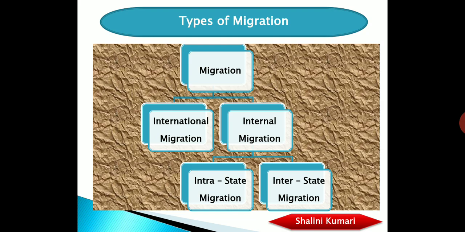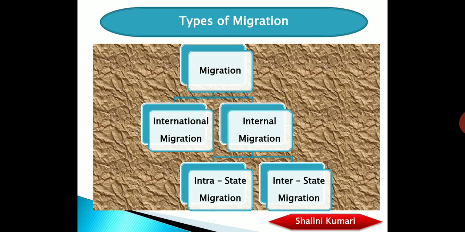Again, internal can be intrastate migration or interstate migration. When I talk about intrastate, that is within a state. If there is movement of people in search of work, for pursuing work, or for getting settled, that is intrastate. For example, if a person from Gaya in Bihar is coming to Patna for work, then that is an example of intrastate migration.